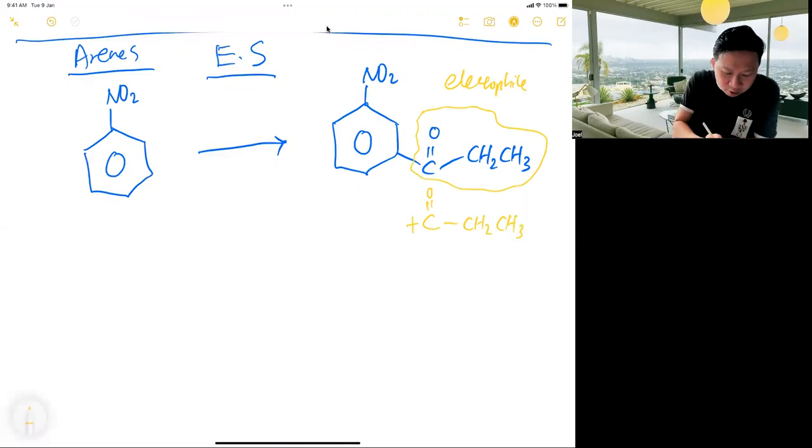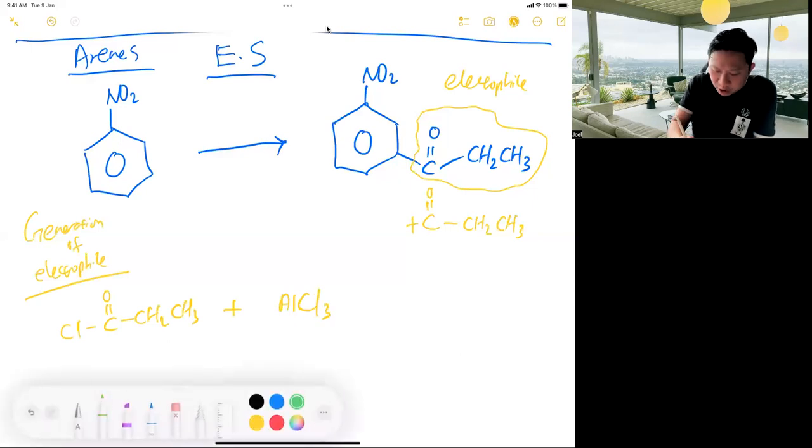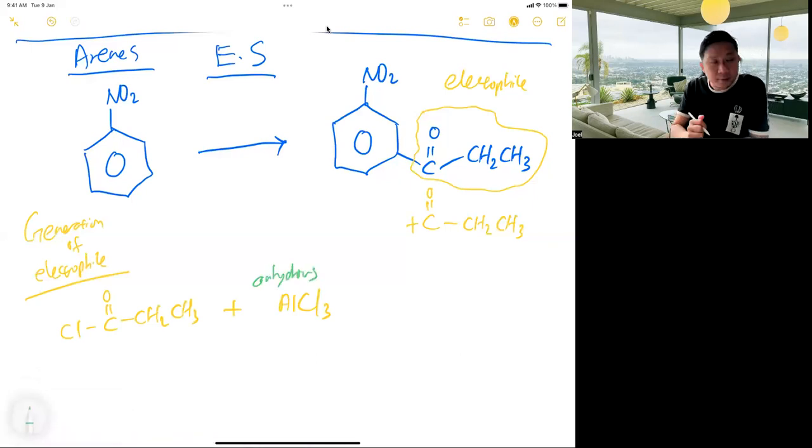So the first step is always called generation of electrophile. Generation of electrophile means C double bond O, anything you like, then AlCl3. It must be anhydrous, by the way. A level asked before: why can't it be wet or hydrated? Why can't there be water? Because, as you learned in the periodic table, AlCl3 will undergo hydrolysis, and then it is gone.